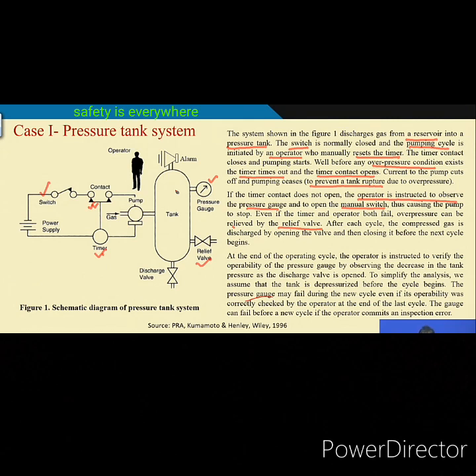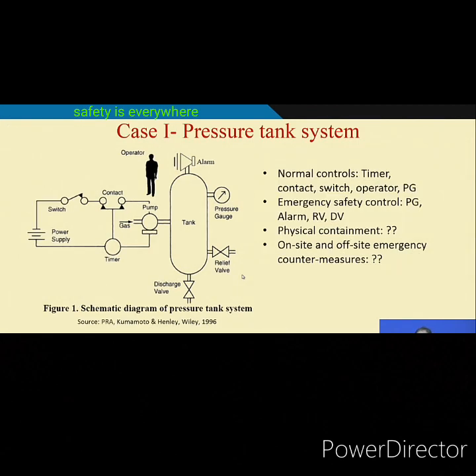Okay. So, if this is the case, now we want to understand what the normal controls are here. The normal controls: timer, contact, switch, operator. Obviously, the pump will be there, pump related controls are also there.